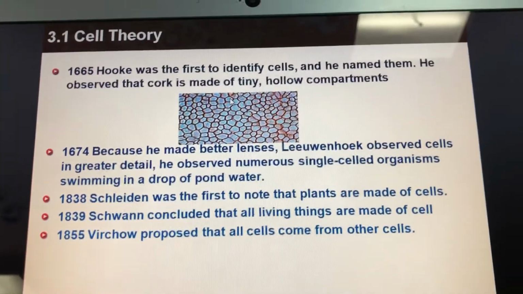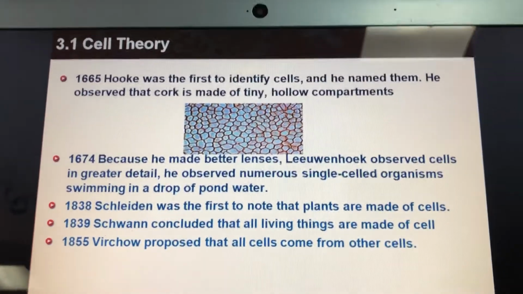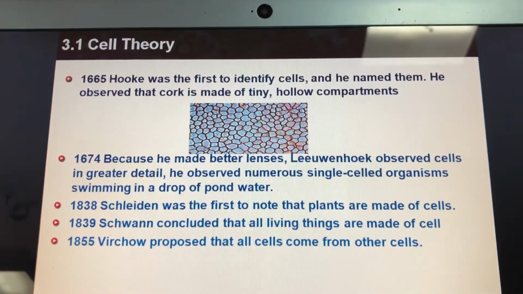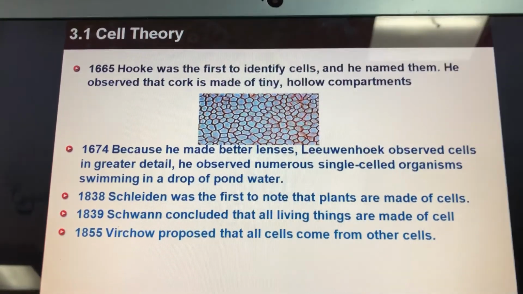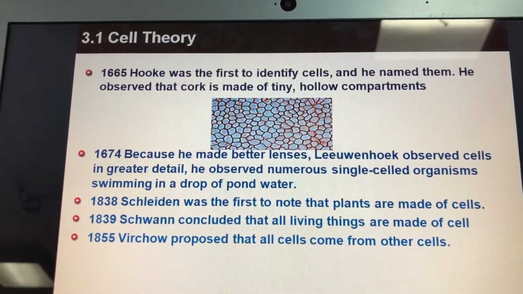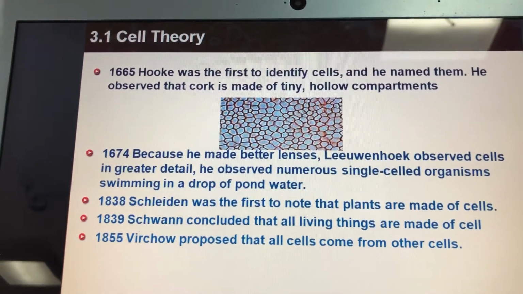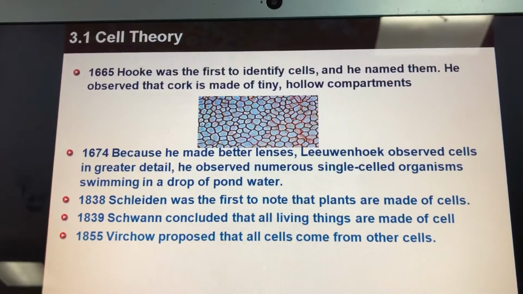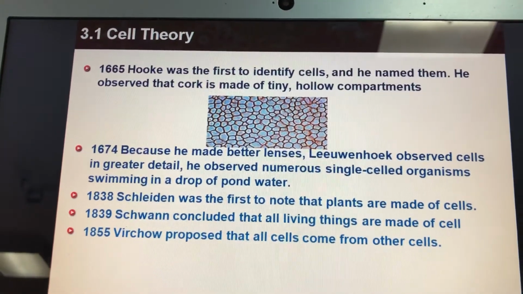Now, after Robert Hooke, Leeuwenhoek made better lenses and he observed cells in greater detail. He observed numerous single-celled organisms swimming in a drop of pond water. These organisms are made of one cell. After him came Schleiden, and he was the first to know that the plants are made of cells.